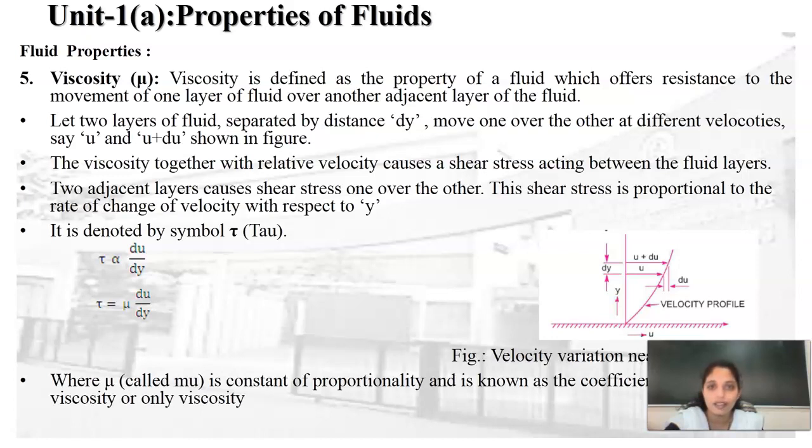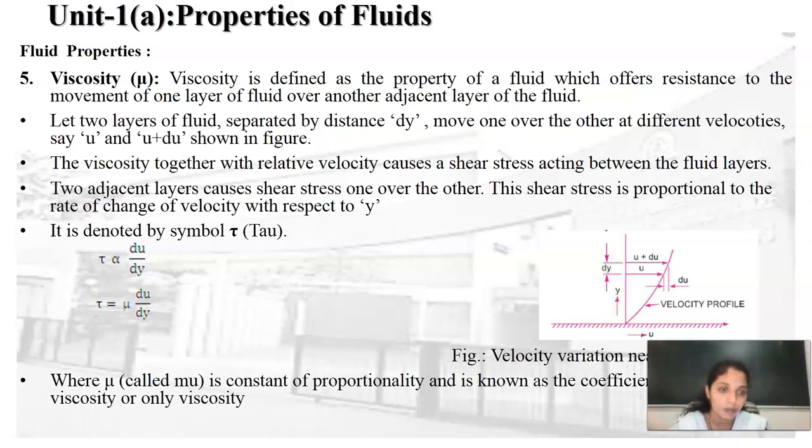It is defined as the property of the fluid which offers resistance to the movement of one layer of the fluid over another adjacent layer of the fluid. The diagram shows velocity variation over the solid boundary. When any fluid is flowing over the solid boundary, then at the very bottommost part of this solid boundary the velocity is 0, but as the depth of the water increases from this solid surface, the velocity also increases. This profile has a parabolic nature, and this parabolic nature of the velocity profile is considered.